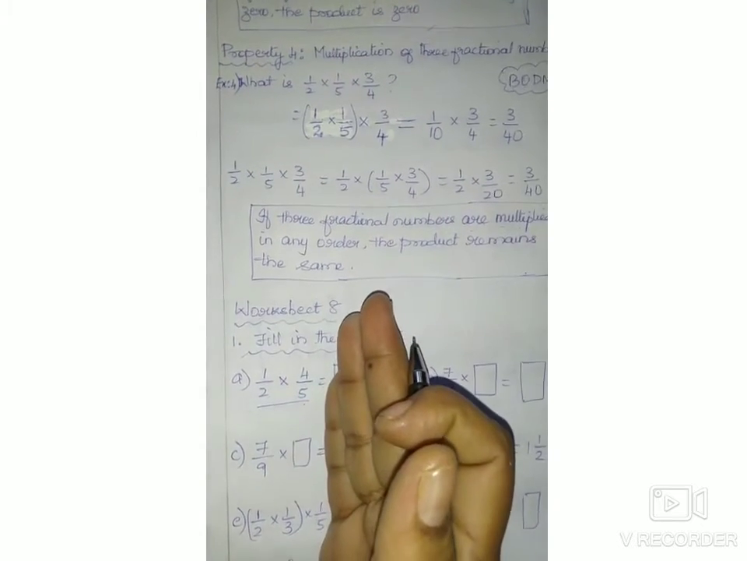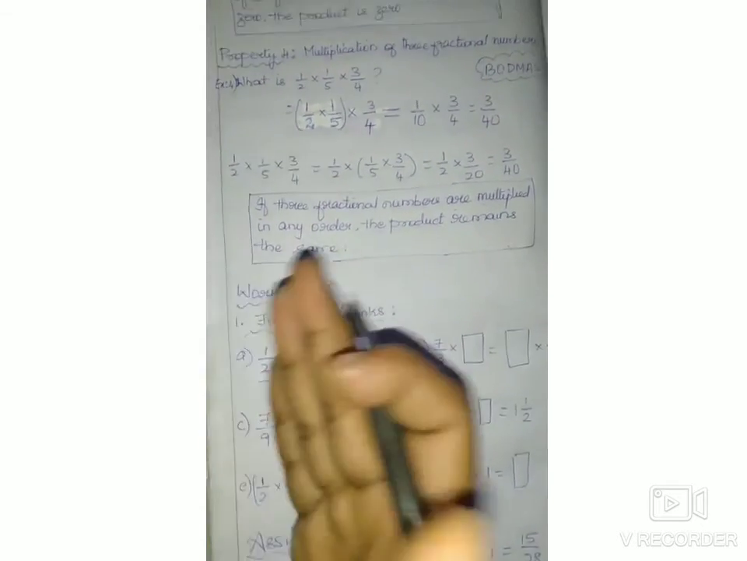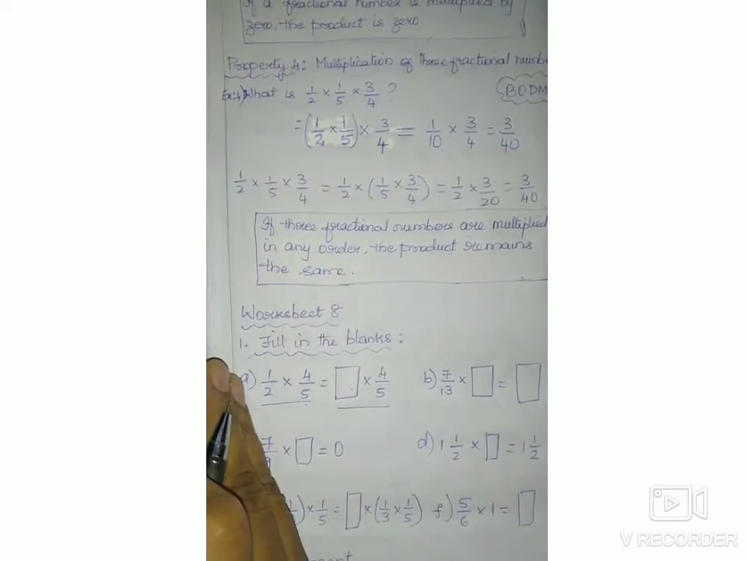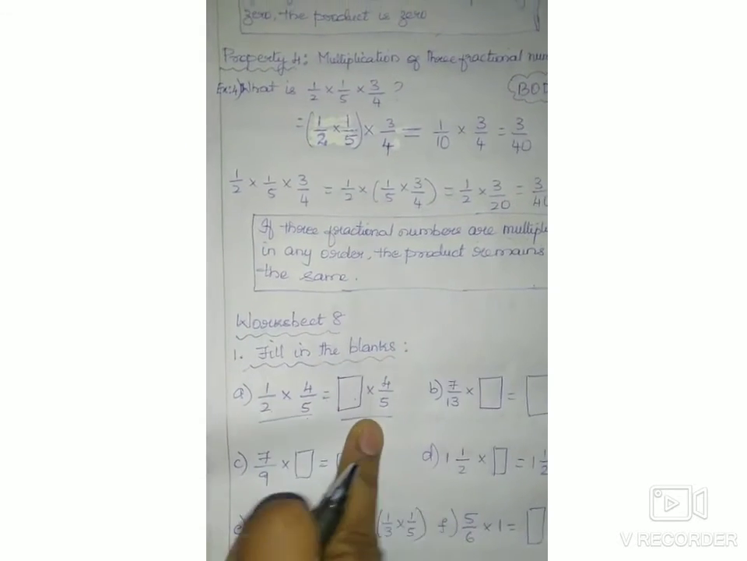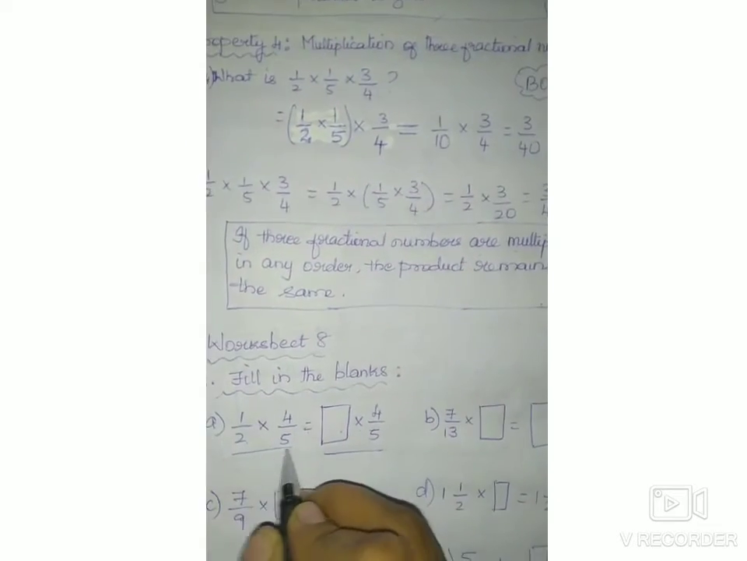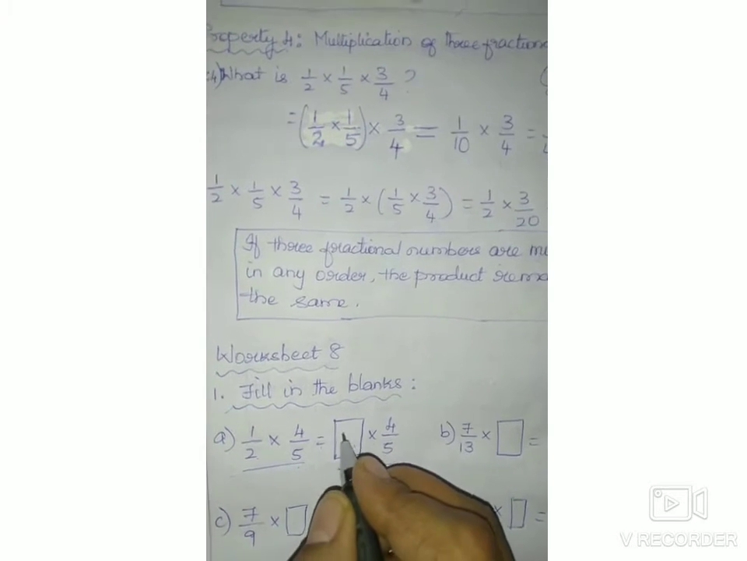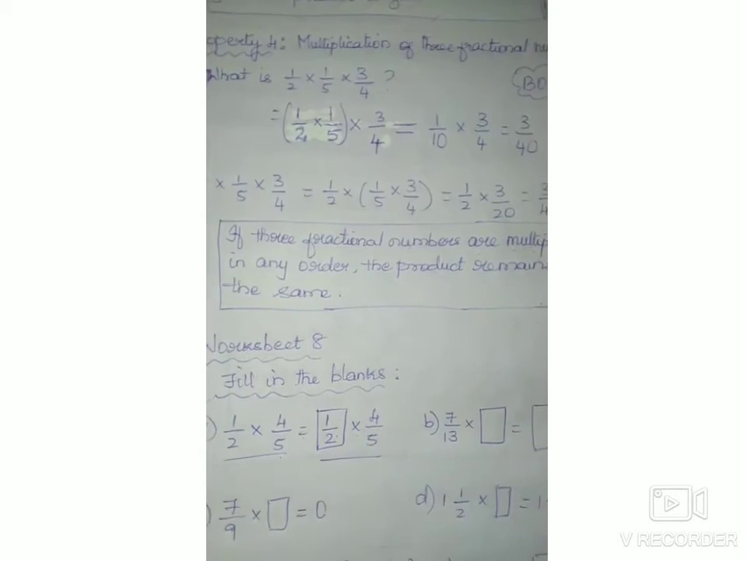So, is equal to, that is left side of is equal to is left hand side. Right side of the is equal to is right hand side. So, which number is missing here? Yes, 1 by 2 is missing.